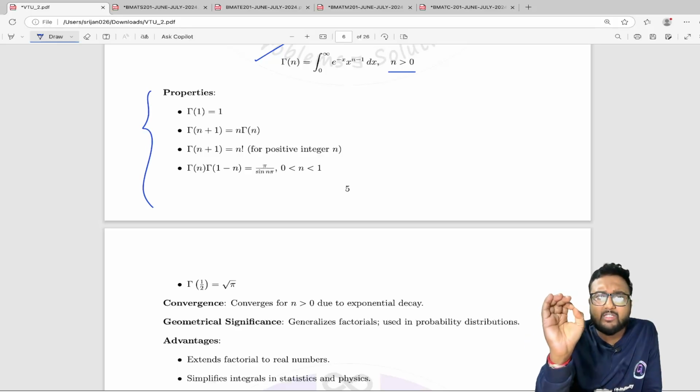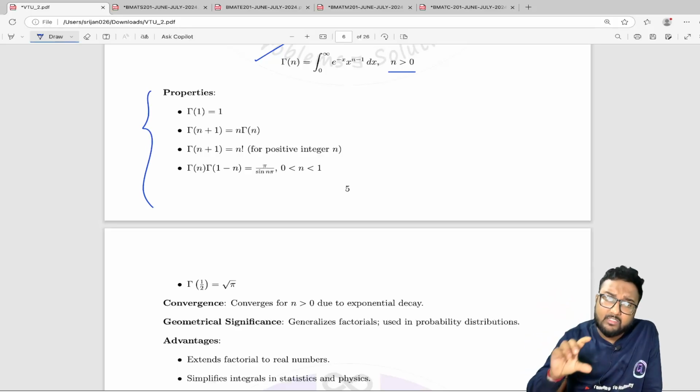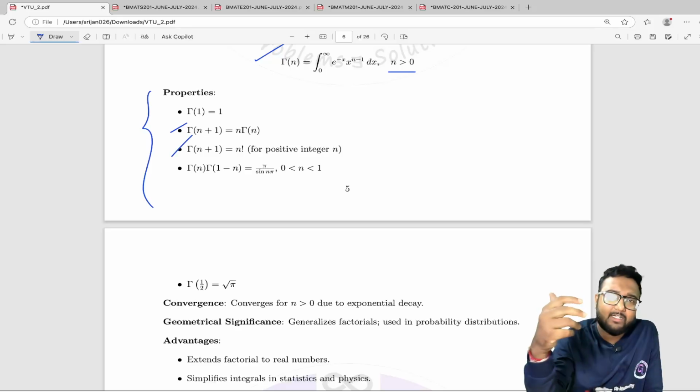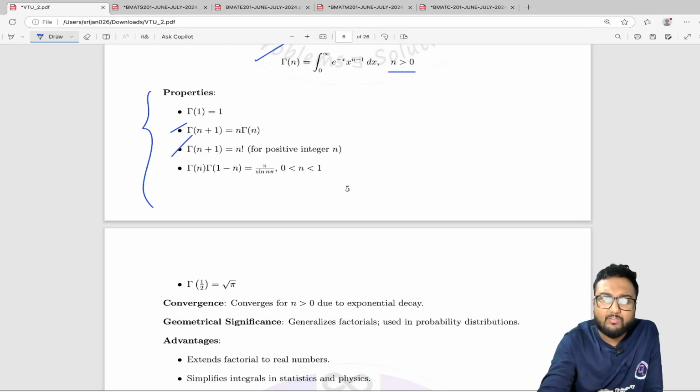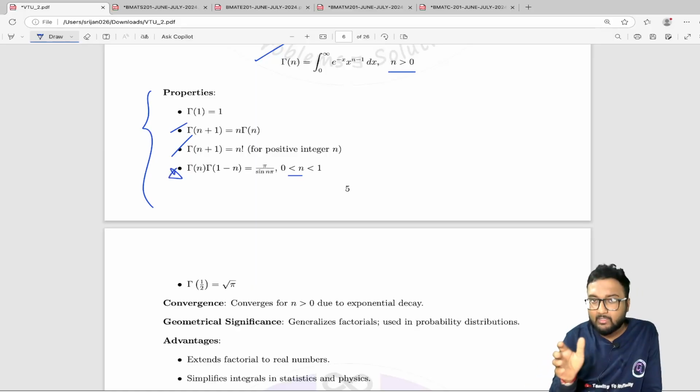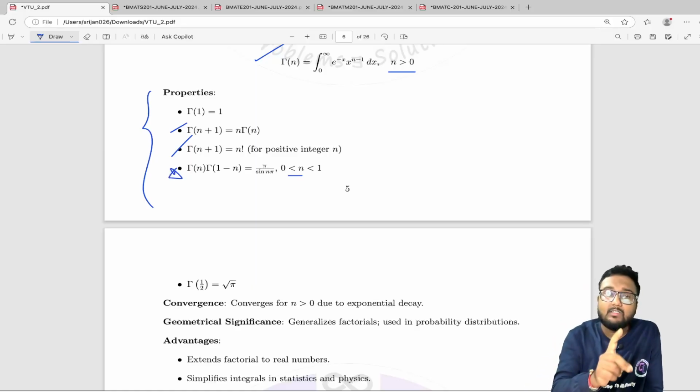Each and every property is important to solve the questions, as well as they are important from the proofs perspective in the question paper. These properties are used to solve mostly 80 to 90% of questions from beta and gamma function. By the way, this fourth property is also called the duplication formula. And remember, this property is only applicable for n lying between 0 and 1, that is fractions only. This fourth one.